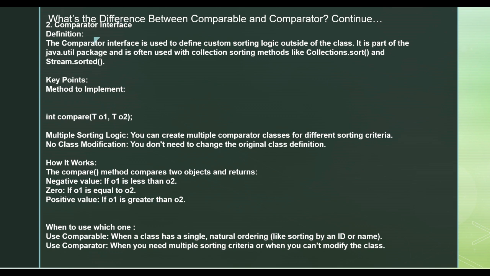Okay. The same applies for the return values: negative, positive, and zero. Ultimately, it will compare two objects. If the first object is less, then the second object is greater. If object one is greater, then it will move up in the sort. Now here I have mentioned, when you want the natural sorting order, go for Comparable. If you want to sort on multiple criteria and you don't want to modify your existing class, then you can use this Comparator.